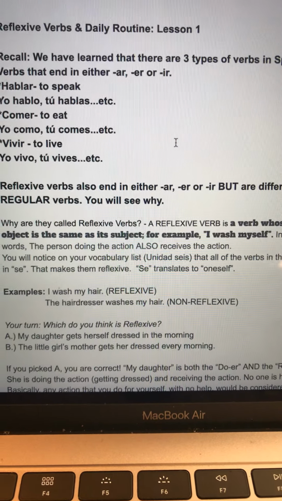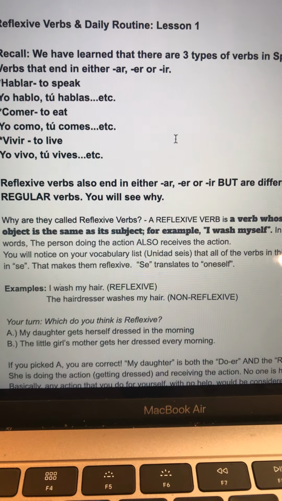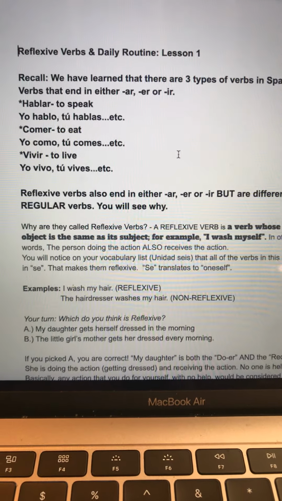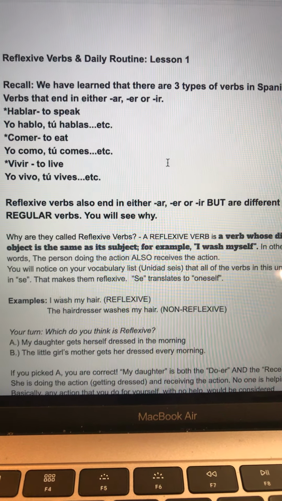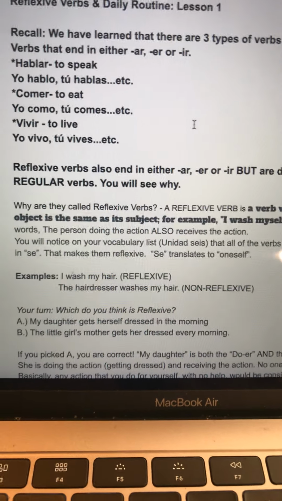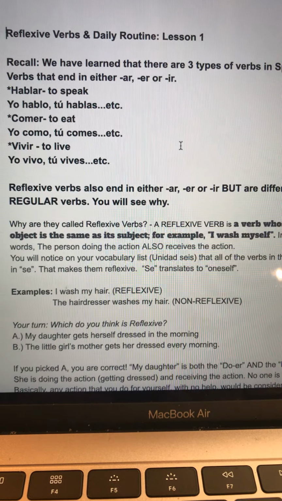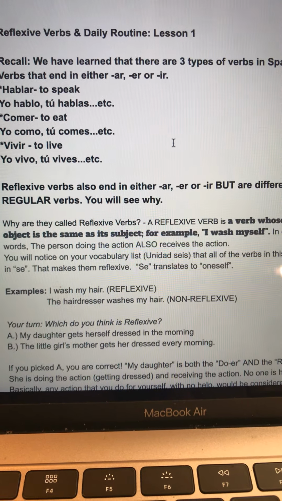That's the easiest way to understand it. You will notice on your vocabulary list, Unidad 6, that all of the verbs in this unit end in se. That makes them reflexive. Se translates to oneself. So an example would be, I wash my hair. That would be reflexive. The hairdresser washes my hair is not reflexive.